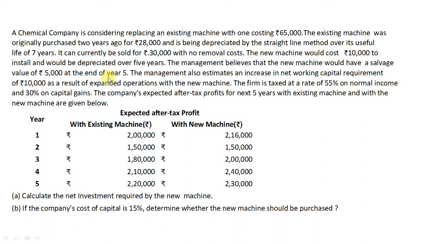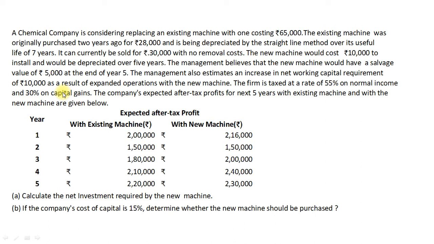My dear students, just keep in mind, annual depreciation of the existing machine is 4,000 rupees, that is 28,000 divided by 7 years, and the depreciation of the new machine would be 70,000 divided by 5 years, equal to 14,000. Next, the management estimates an increase in net working capital requirement of rupees 10,000 due to expanded operations with the new machines.